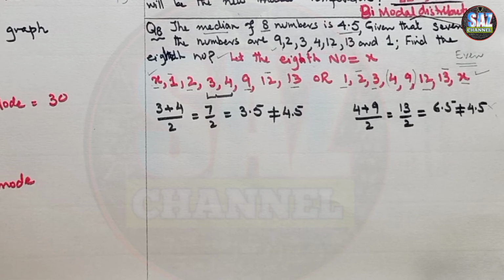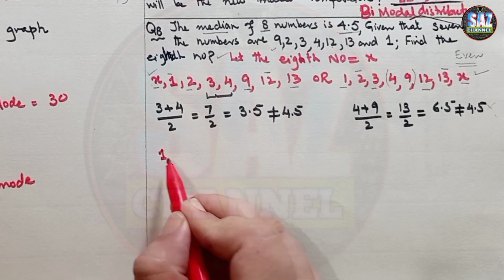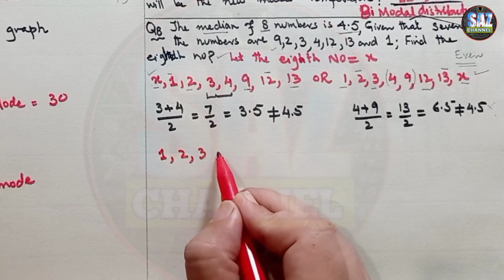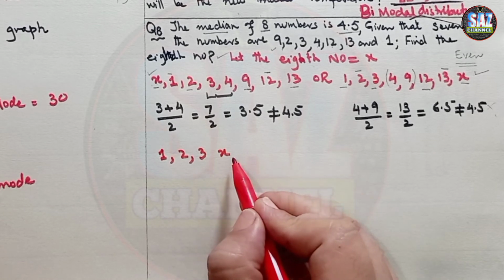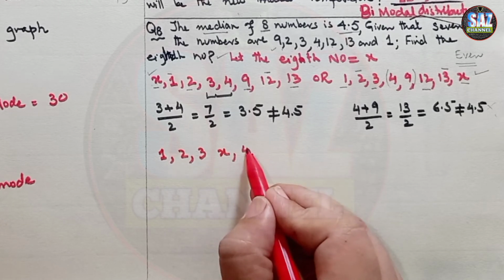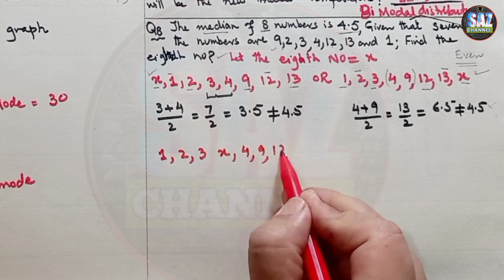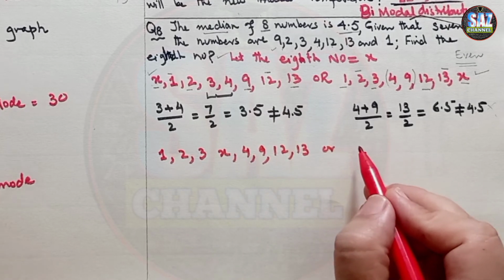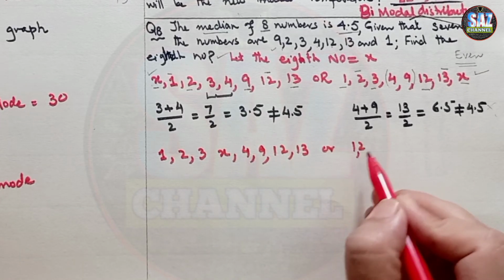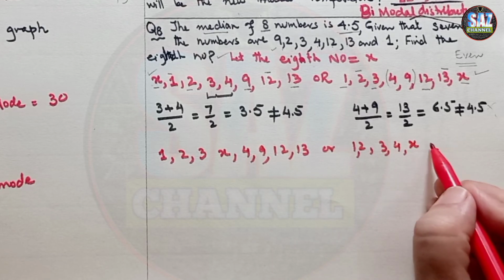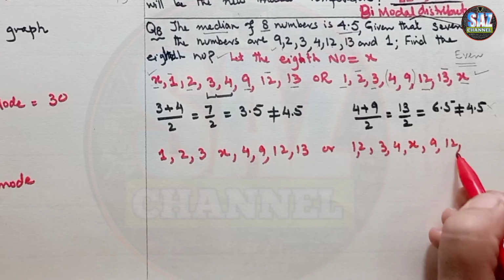Now what can happen if we test x at the 4th place or the 5th place? 1, 2, 3, x, 4, 9, 12 and 13, or the situation can be 1, 2, 3, 4, x, 9, 12 and 13.